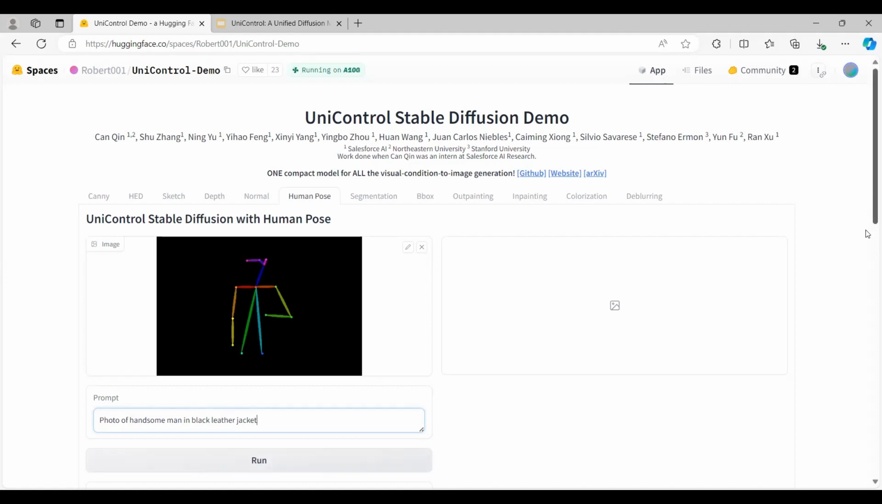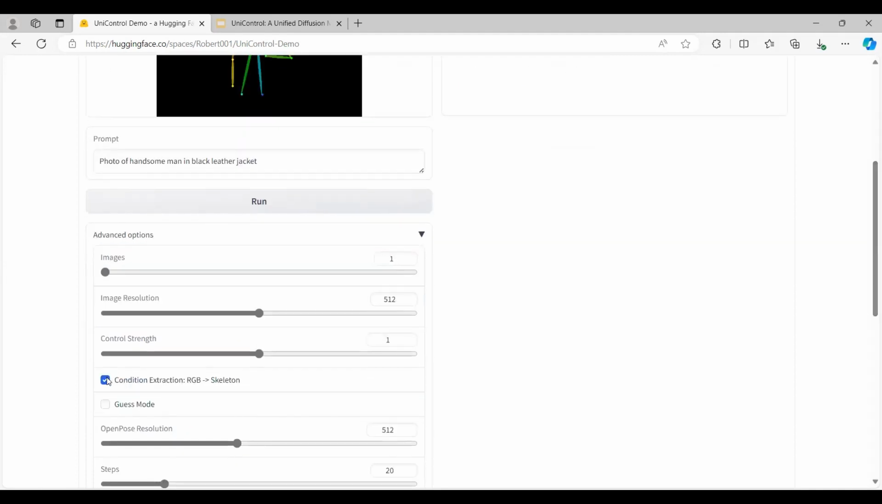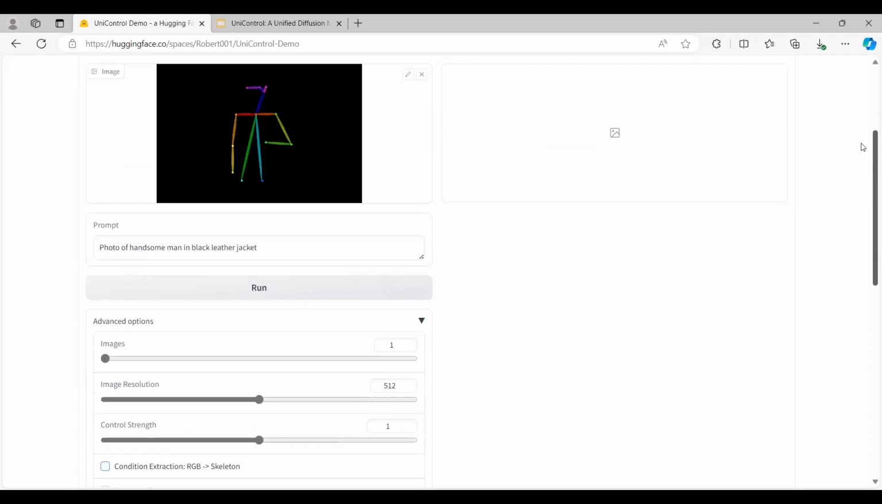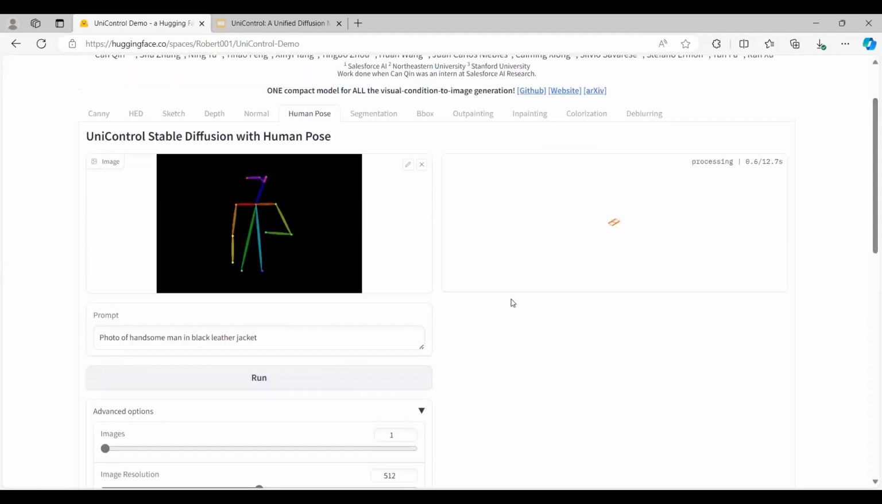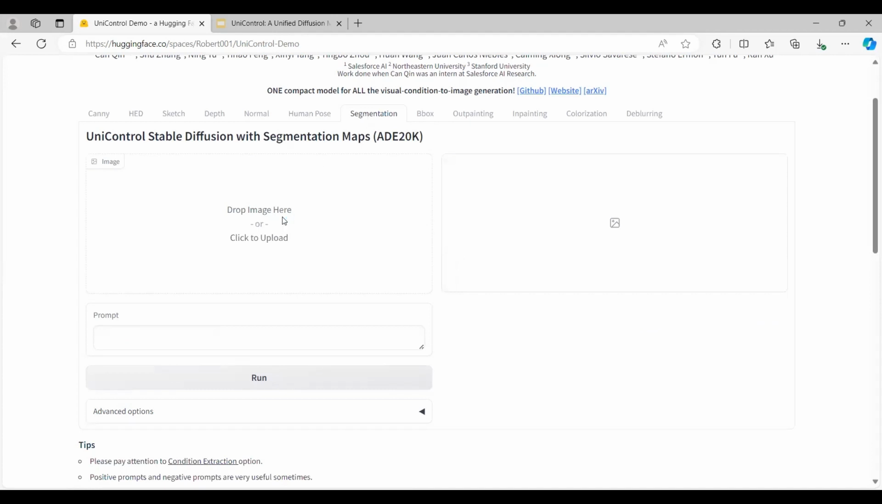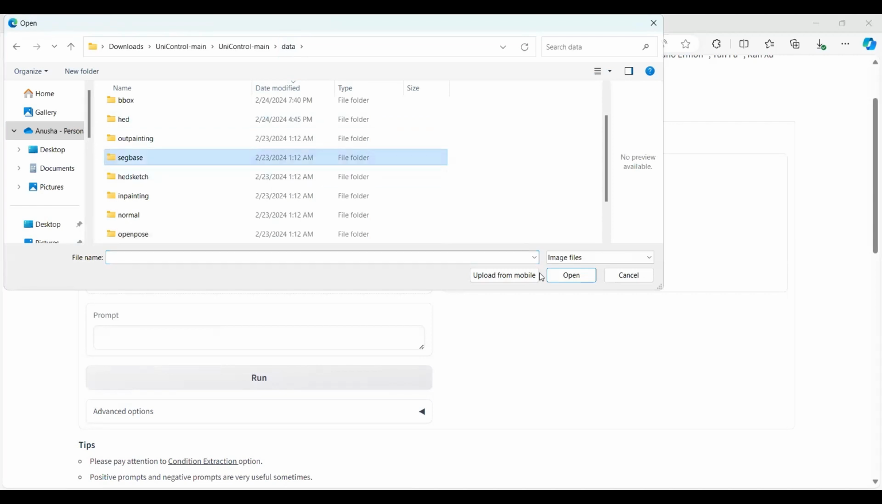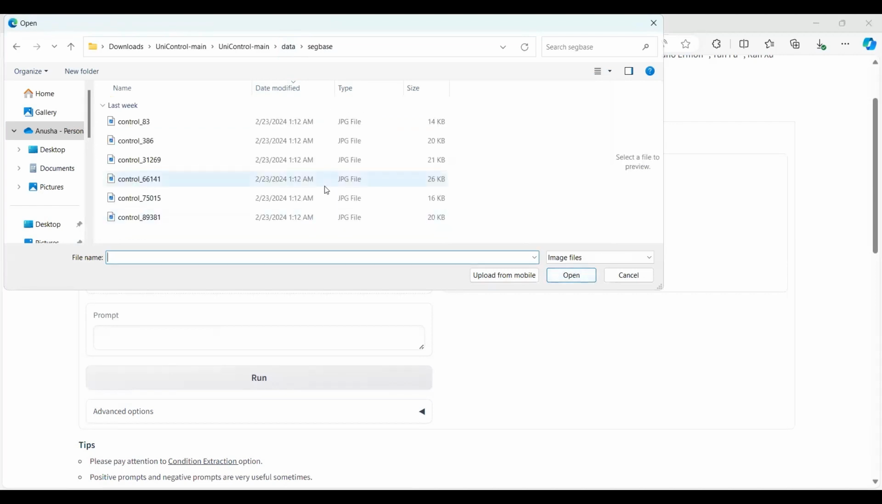So again, going back to the advanced options, it's not an RGB, so I'm just deselecting it. So I'm just clicking on run. So here it's gonna just figure it out based on the prompt and the image and condition we have given here. It's gonna give this image. So the next thing would be segmentation. So I'm going to give the segmentation image here, which is in seg base. I'm clicking on open and I'm selecting this 66141 image.